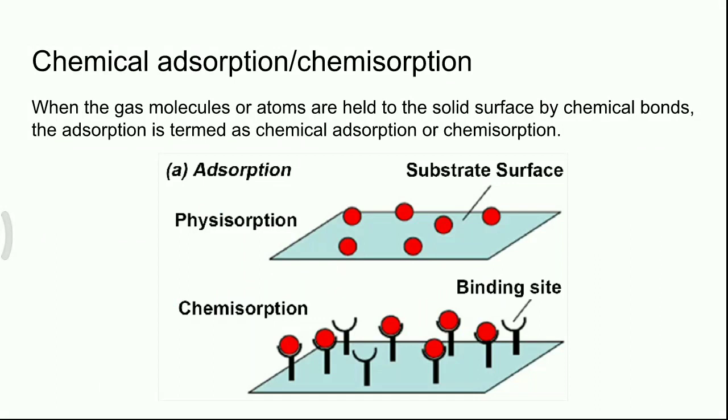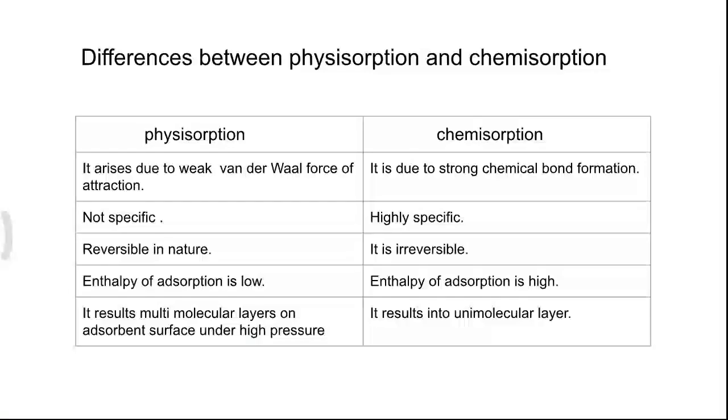Now we are going to discuss the differences between physical adsorption and chemical adsorption. It is an important question for your final examination. It can come as a 2-mark question or as a 3-mark question. Here I have mentioned 5 differences between physisorption and chemisorption.